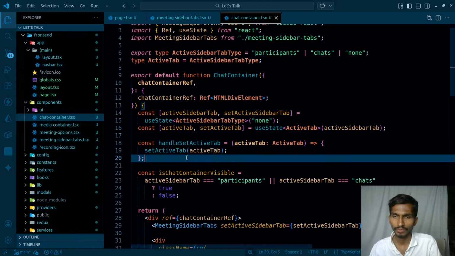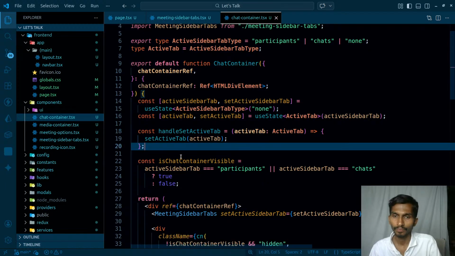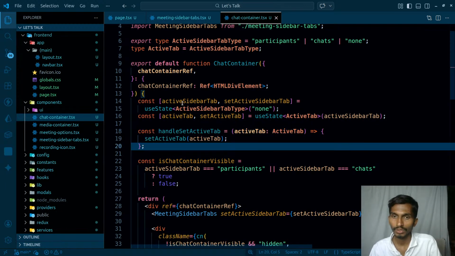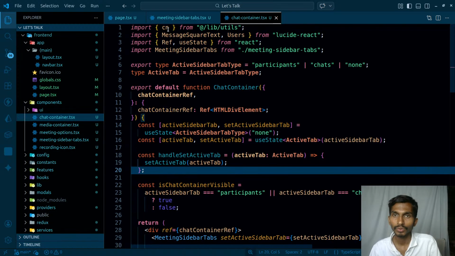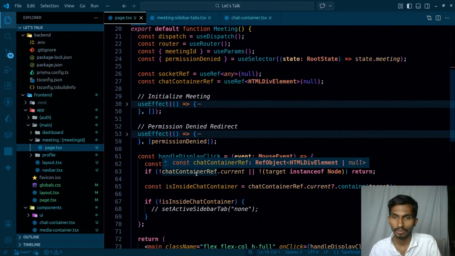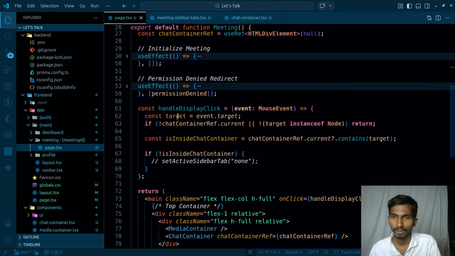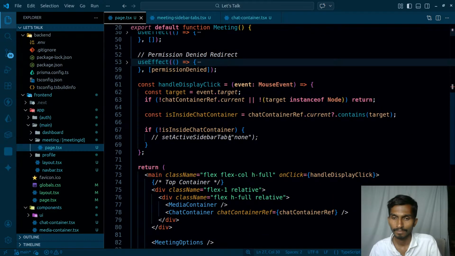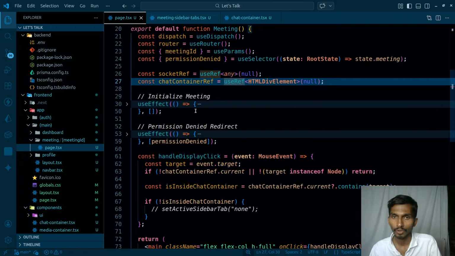And once this much is done, then handle set active tab. Over here I'm just setting the tab, and I even need to set the active sidebar and all. So coming back to this one, I must have handle set active sidebar, display disk, meeting options.